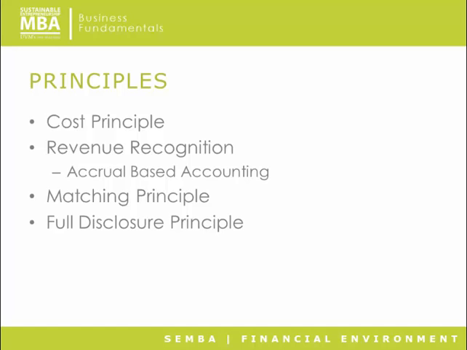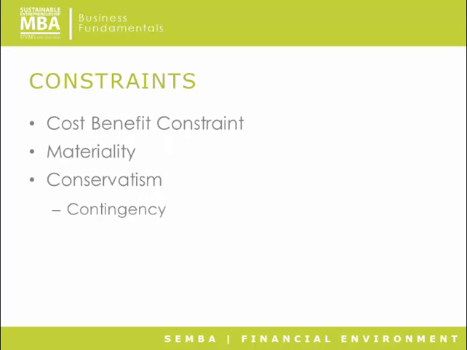There are some constraints on following these principles. And the first constraint, or the first thing that might hold us back, is something called the cost-benefit constraint. You always have to be aware that the cost of producing information should be less than the benefit.